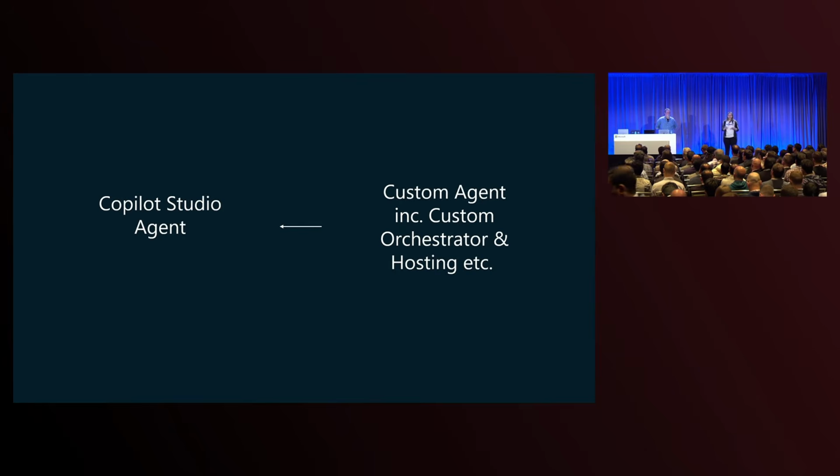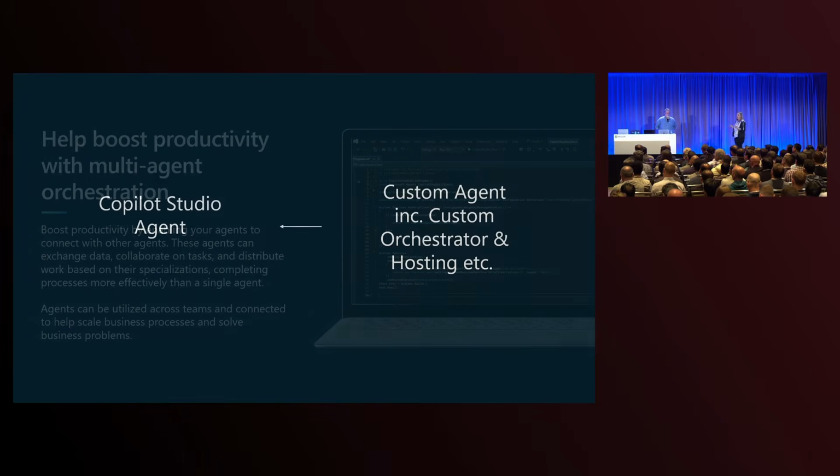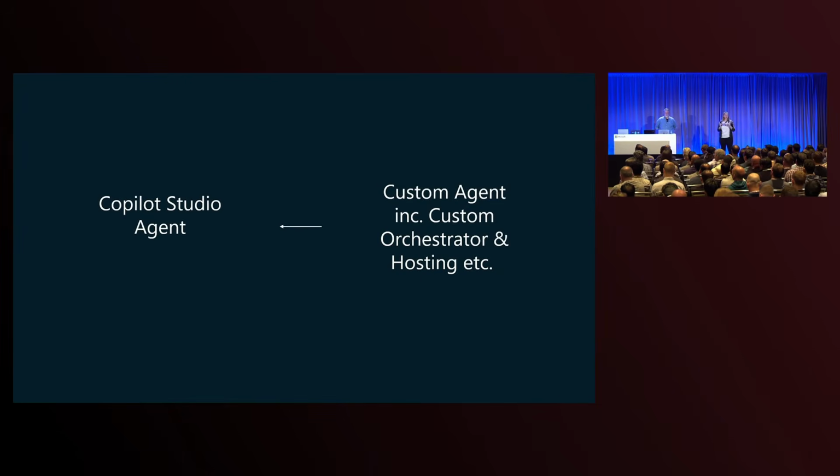So there's 2 ways to get started. The first one is you can build a net new agent with the Microsoft 365 Agents SDK. And you can go ahead and you can bring your AI, your orchestrator, your knowledge, leverage all the things I just spoke about, and specifically use the Copilot Studio client that ships with the SDK. You can simply grab a connection string from Copilot Studio, insert it into your code, add whatever logic you require, and you're good to go.